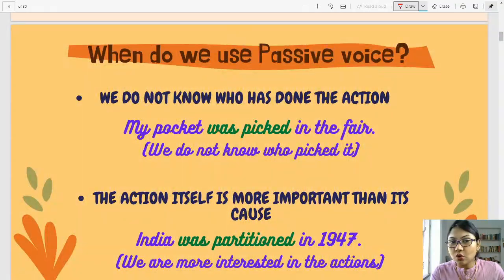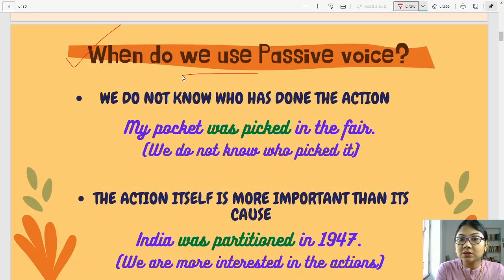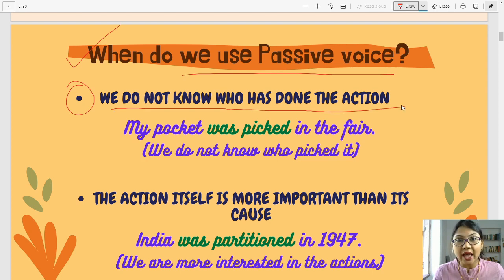Children, now we have to know when we use passive voice. It's very important for us to understand that. Firstly, when we do not know who has done the action. Let's look at the example. My pocket was picked in the fair. So here we do not know who picked it. So we are using passive over here.